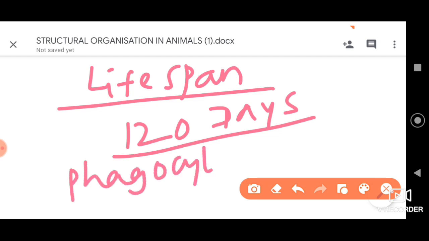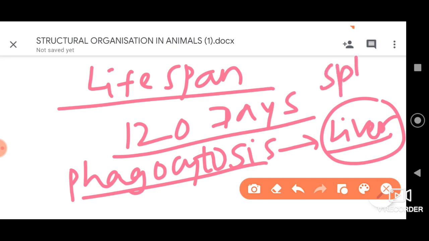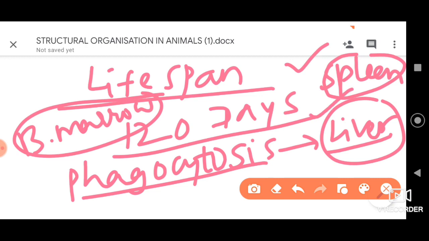They are engulfed by the cells of liver as well as spleen and also bone marrow. Are you getting my point, children? Remember, the three are spleen, liver and bone marrow. They perform phagocytosis and engulf all the dead and worn out RBC cells.